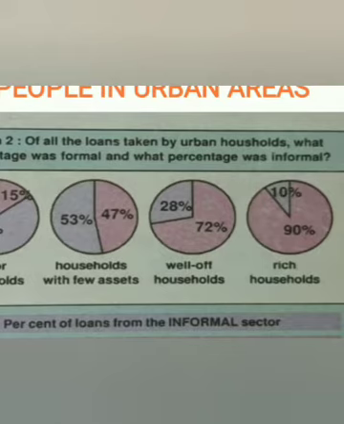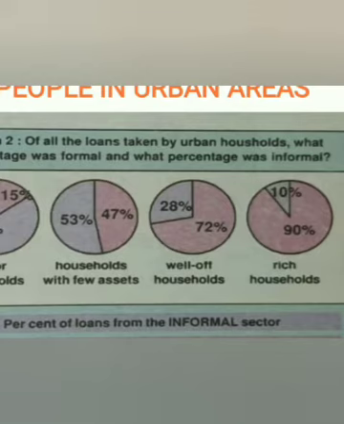From poor to rich group of people. So you can see the first pie chart, it represents poor households. The second pie chart represents households with few assets, that is collateral. Then the next pie chart shows well-off households, and the fourth one shows rich households.